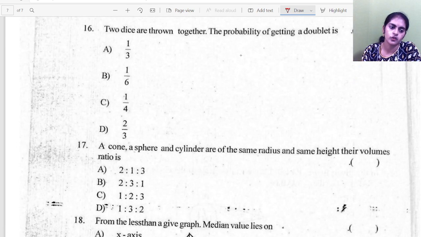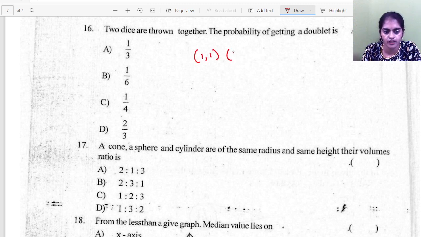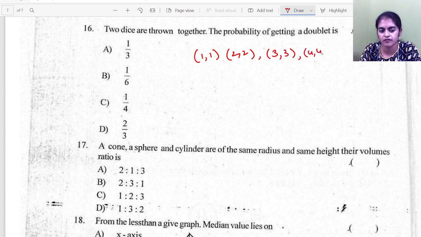Two dice are thrown together. The probability of getting a doublet. What is the meaning of doublet? Doublet means you should have same numbers. Okay. For example, 1, 1, 2, 2, 3, 3, 4, 4, 5, 5, 6, 6. These are called doublets. Means same numbers on both the dice. Okay. So this is on first die. This is on second die. So this way you have only 6 outcomes, 6 favorable outcomes.